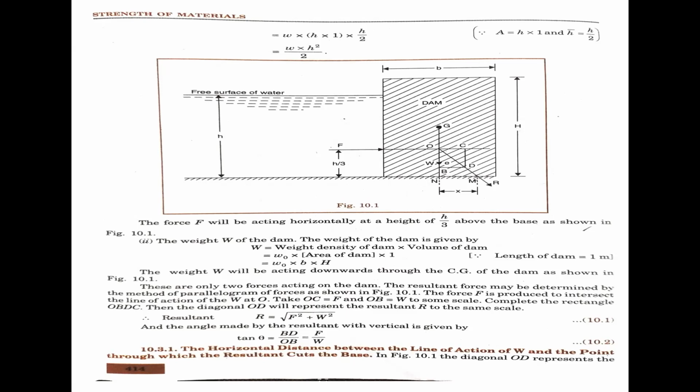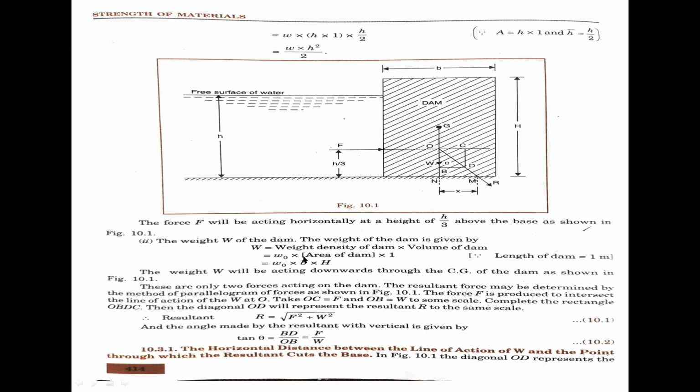Finally, the weight W will be acting downwards through the center of gravity of the dam, as shown in the figure. Capital G indicates the center of gravity. See the diagram. The force also acts H by 3 from the base. The weight of the dam acts in the downward direction, capital W. You have to calculate it now.